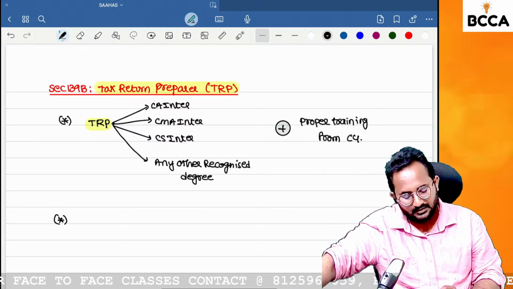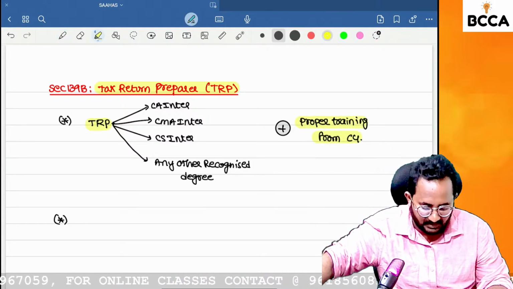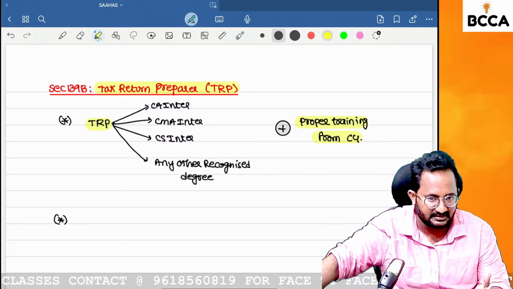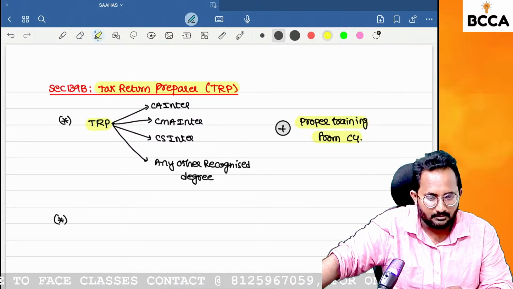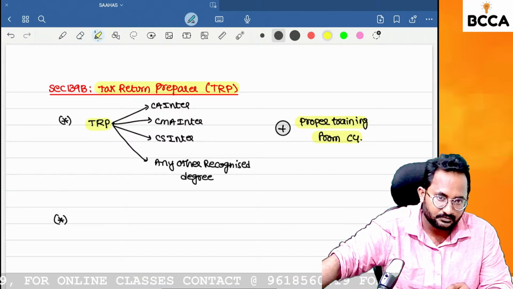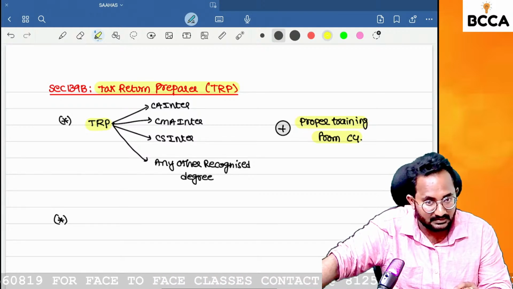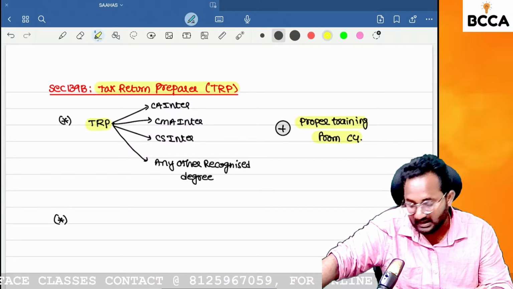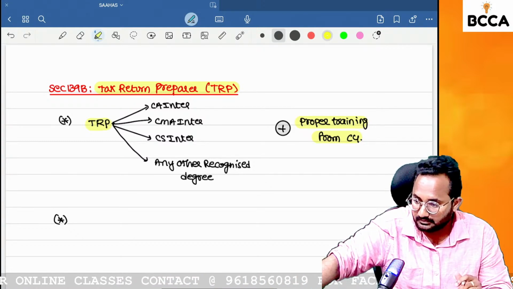So why is this training required? We have already completed CA Inter or CMA Inter, and we know how to file the return of incomes. Okay, but you need to know how to behave with the staff, how to behave with the clients, how to get the work, and how to get the money from the clients. These are all given as training.